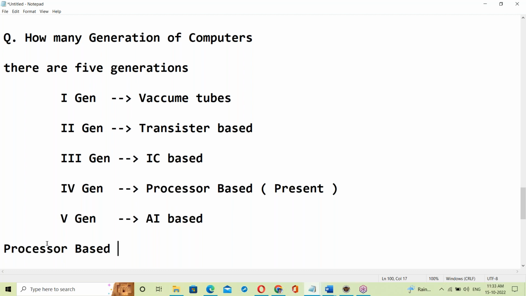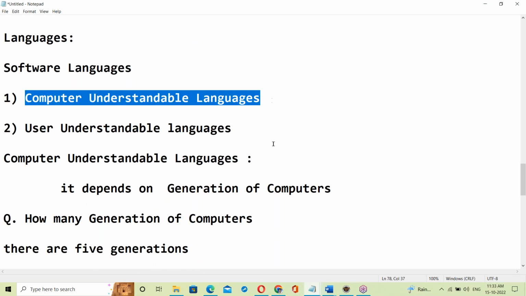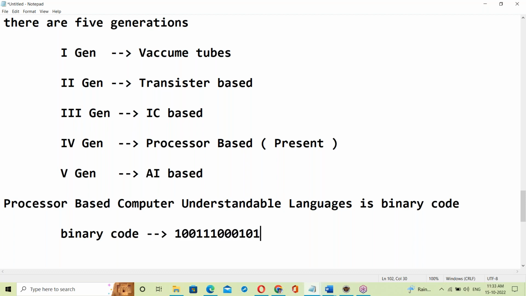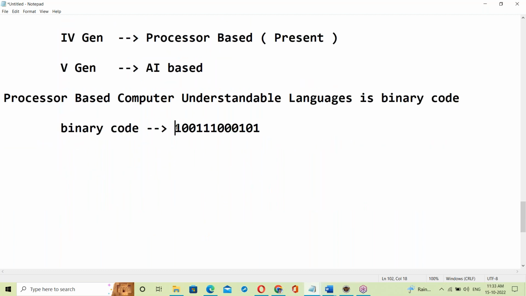So processor based computer understandable language is binary codes. See, binary code is like this: zeros and ones format. It's called binary codes.